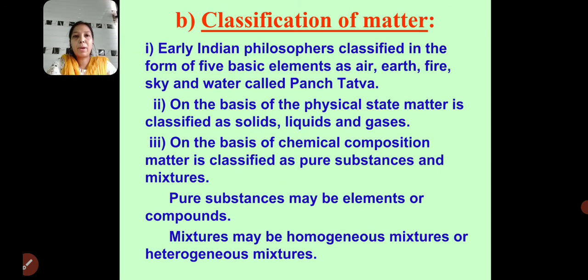Next, classification of matter. Early Indian philosophers classified it in the form of 5 basic elements: air, earth, fire, sky and water, and they named it as Panchatattva. On the basis of physical state, matter is classified as solid, liquid and gases. They have classified on the basis of chemical composition also, and matter is classified as pure substance and mixture. Pure substance may be elements or compounds. Mixture may be homogeneous mixture or heterogeneous mixture.